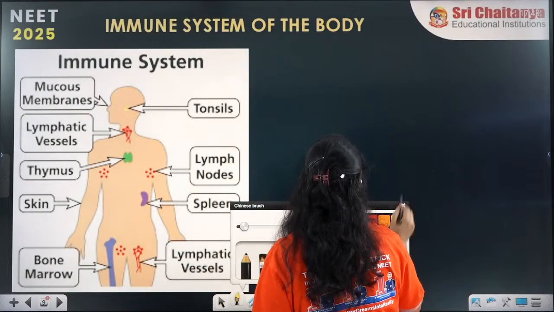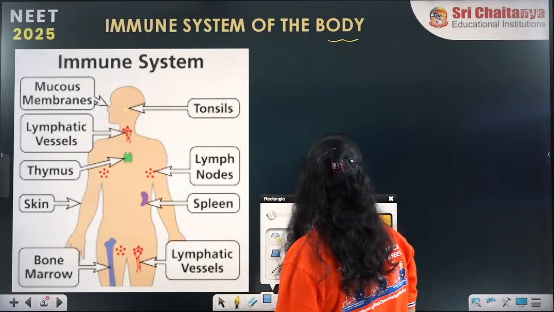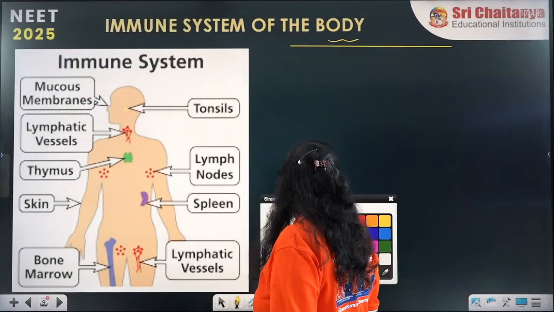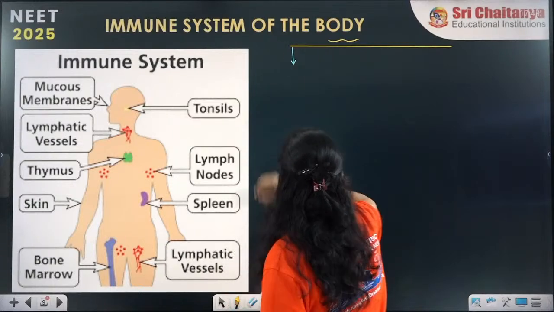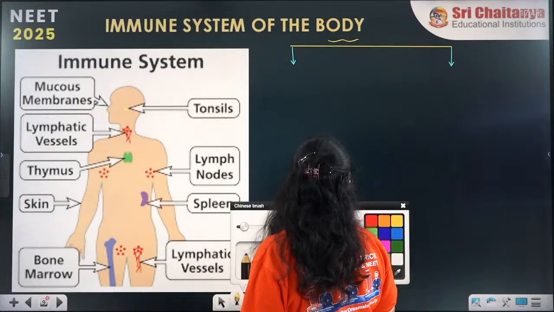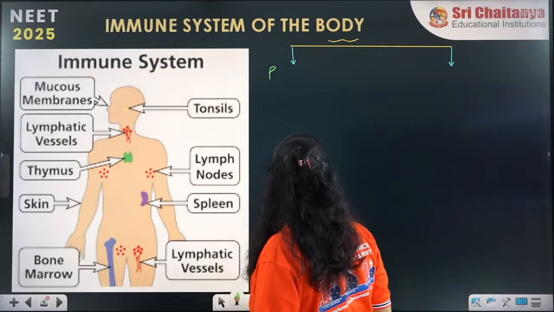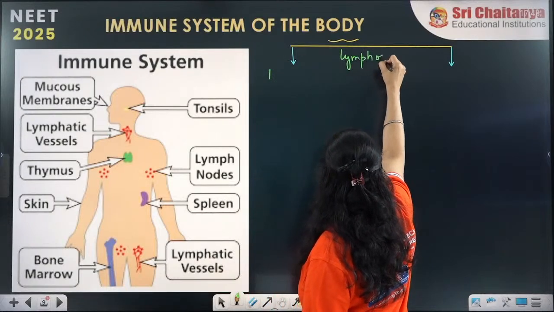Our immune system can be divided into two parts. Who can tell me what the parts of our immune system are? Earliest, the first person to answer. They are called the lymphoid organs.